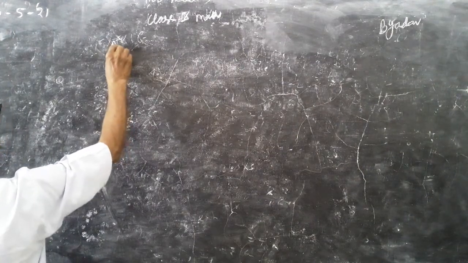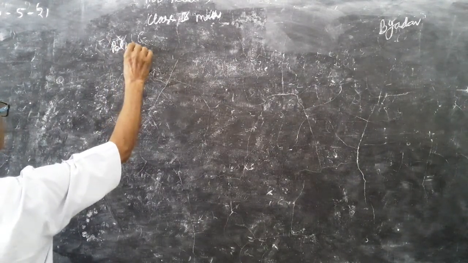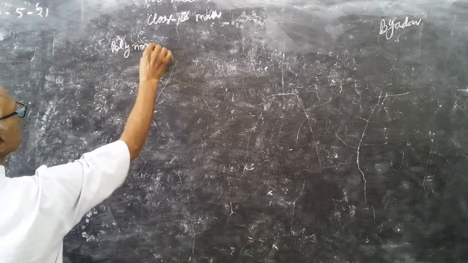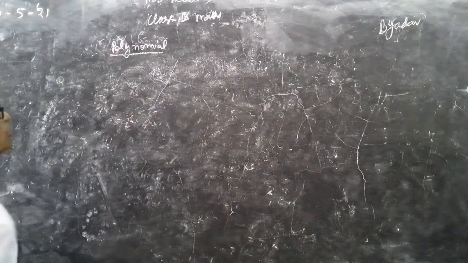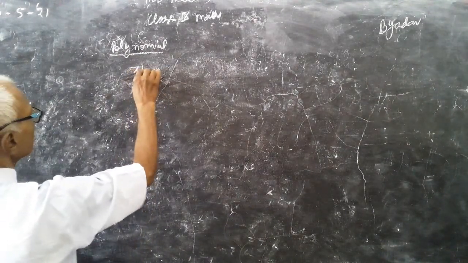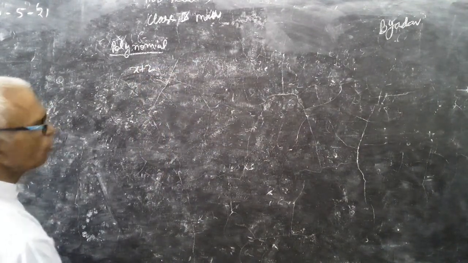Polynomial. Poly means many. You have done in algebra many polynomials, like x plus 2 is a binomial.